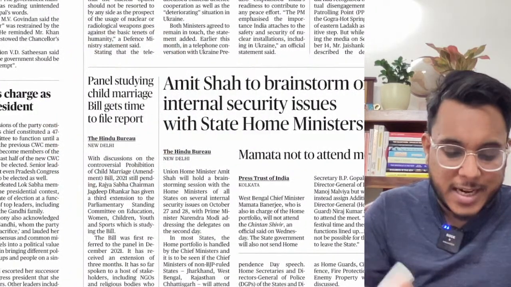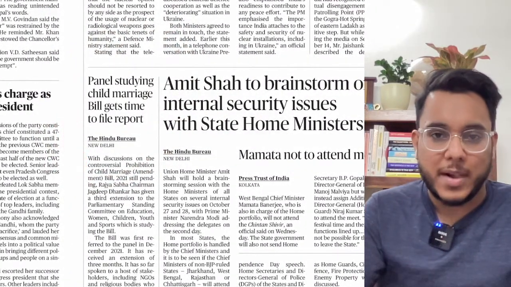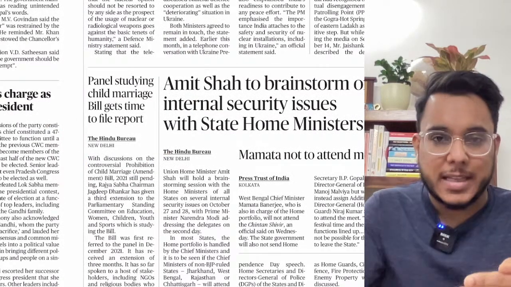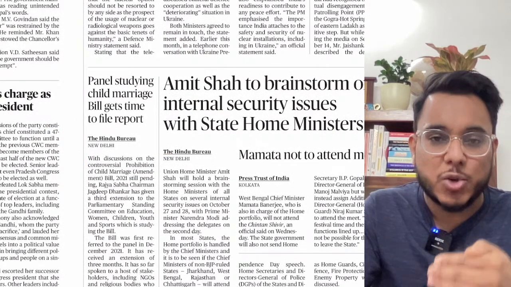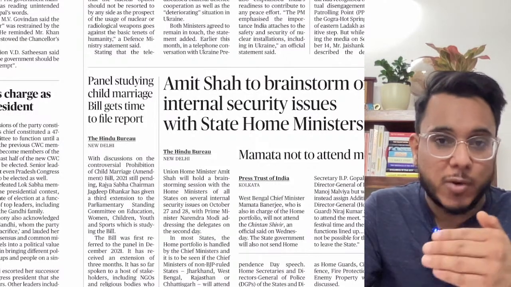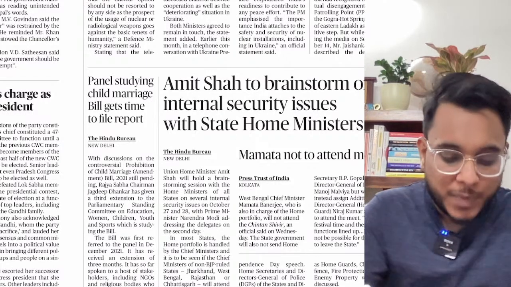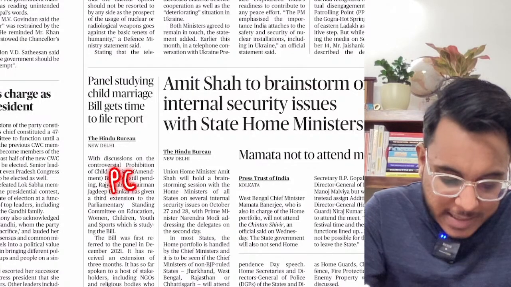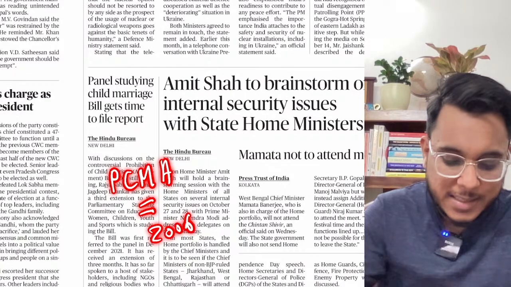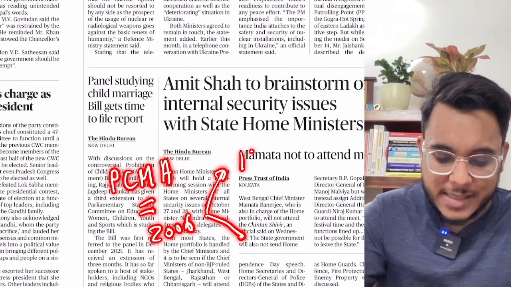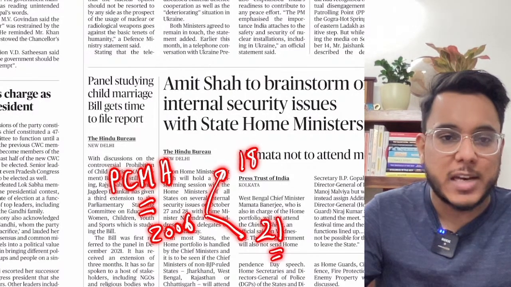the panel studying the child marriage bill gets time to file report. So you might be knowing that for the past 1 year there is an issue going on in the news, whether we should increase the minimum age for girls to get married. Right now as per the PCMA, the Prohibition of Child Marriage Act 2006, the minimum age for marriage is 18 years for girls and 21 years for boys.